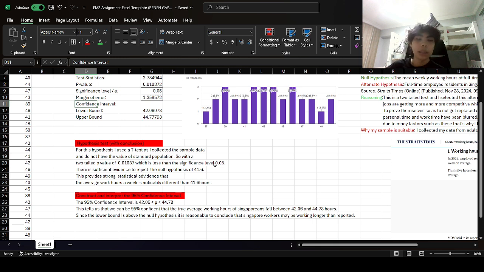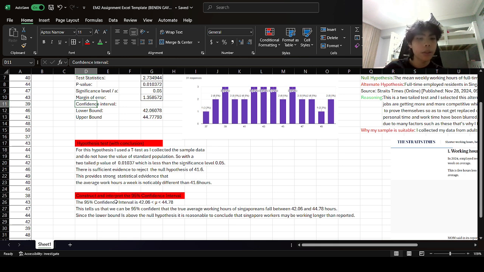For this hypothesis, I use a t-test as I collected sample data, but I do not have the value of the standard deviation of the population. With a two-tailed p-value of 0.01037, which is less than the significance level of 0.05, there is sufficient evidence to reject the null hypothesis of 41.6. This provides strong statistical evidence that the average work hours a week is noticeably different from 41.6 hours.